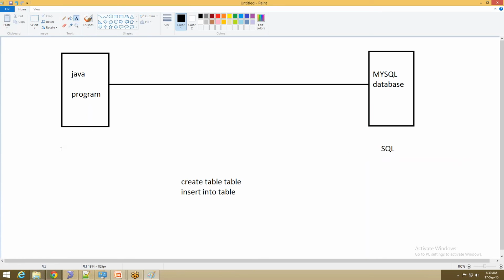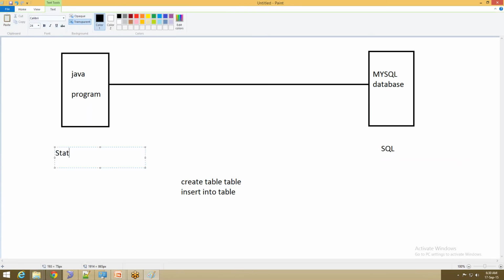I can tell one thing. Statement is like a transport service agent between a Java program and a database.